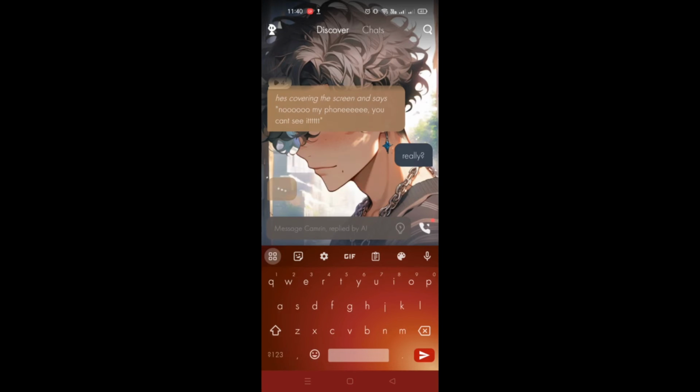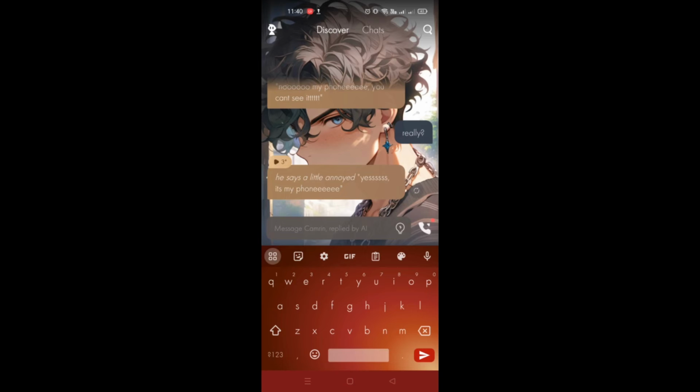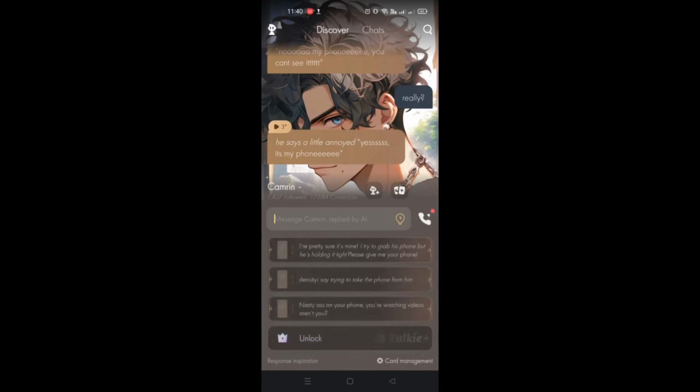So as you can see here, I can type in my response, and I can also click on the bulb icon, and there are options that I can choose for what I respond to the AI character here at Talkie Soulful.